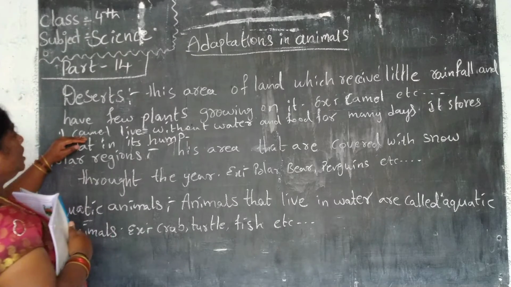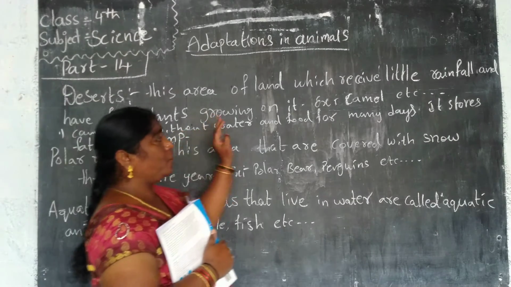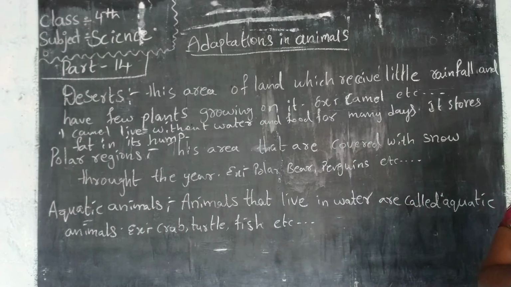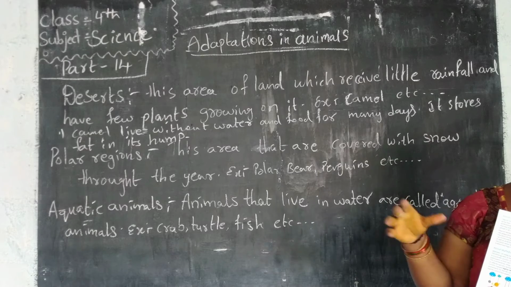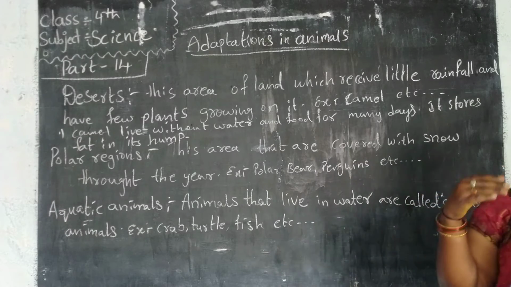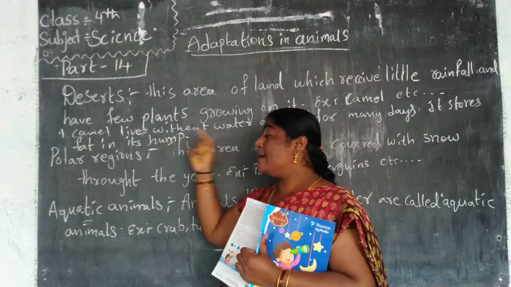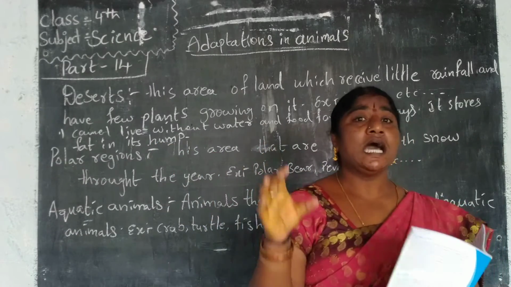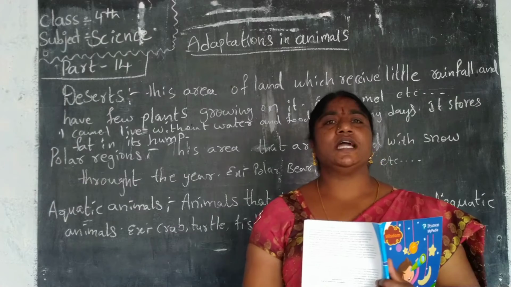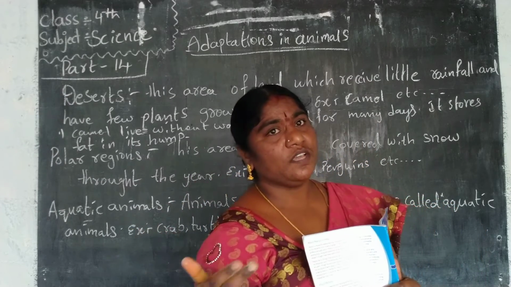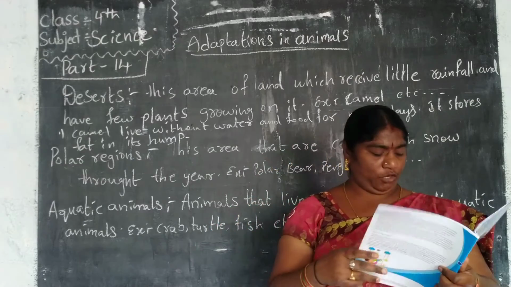A camel lives without water and food for many days. When food is available, it can eat a lot and store fat in its hump. When food is not available for days, it takes energy from the hump and can live.